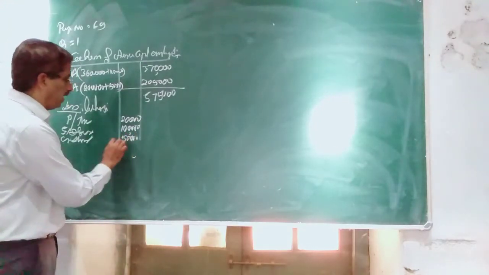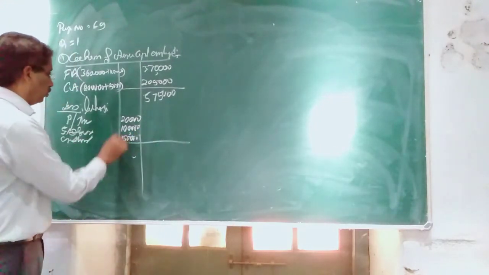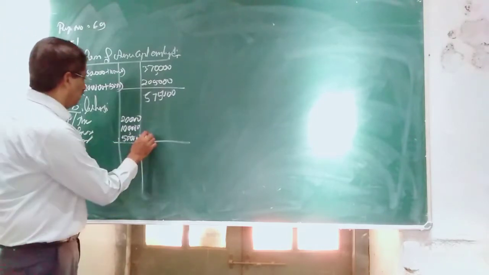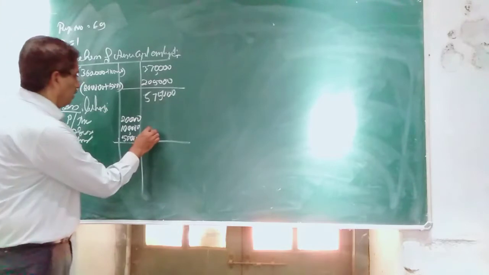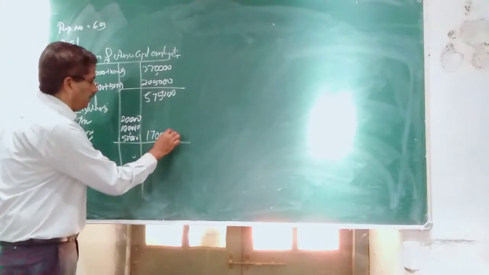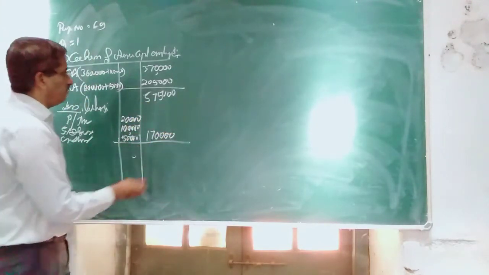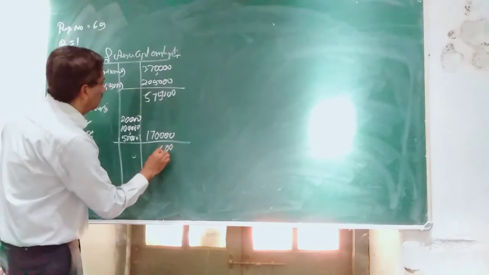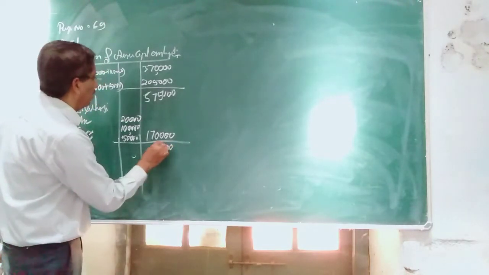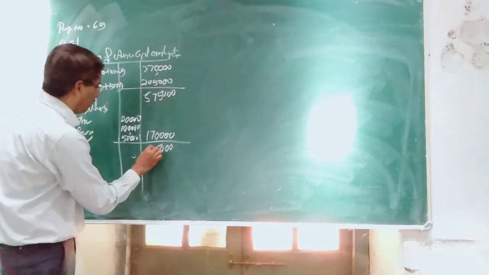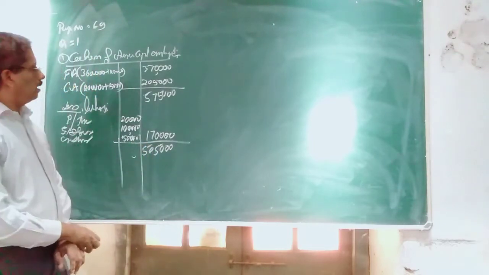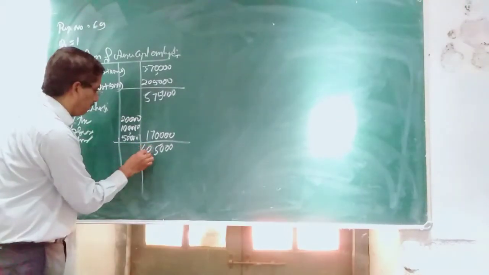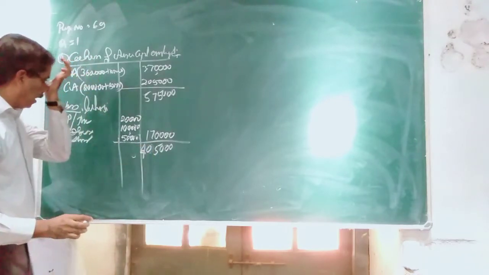You are not supposed to take anything else. Do the total of this: 1,70,000. Deduct this from 5,75,000, which gives 4 lakh 5,000, less